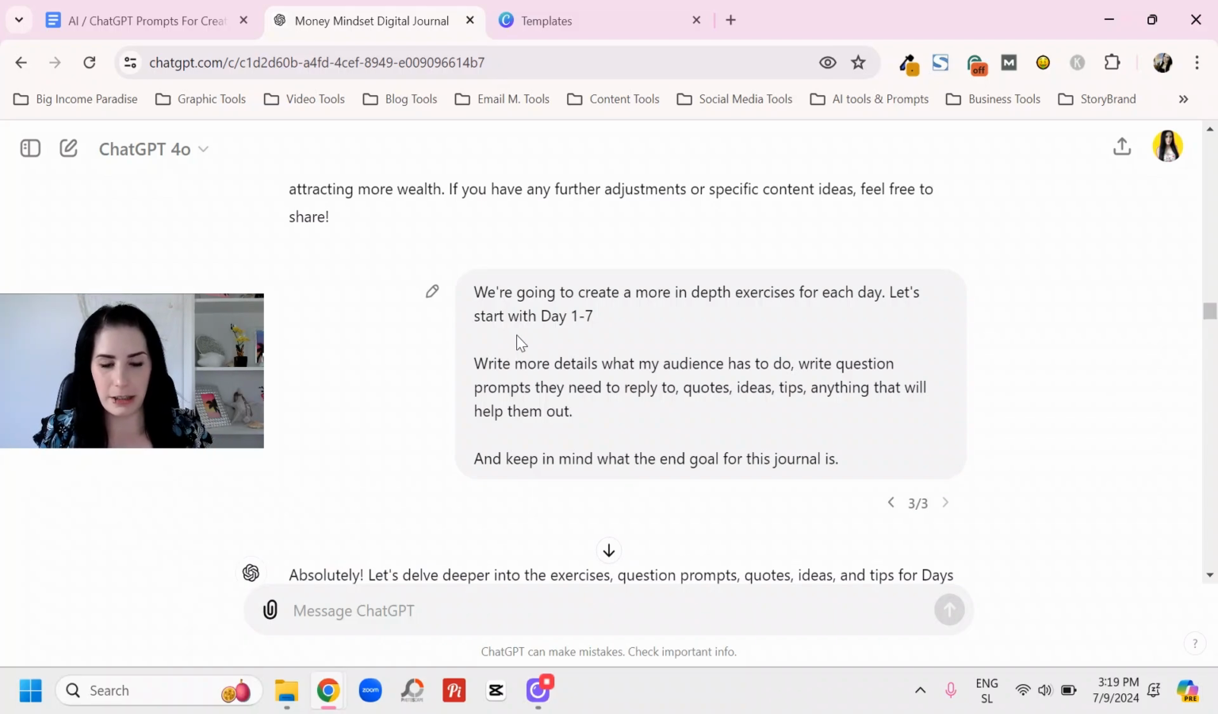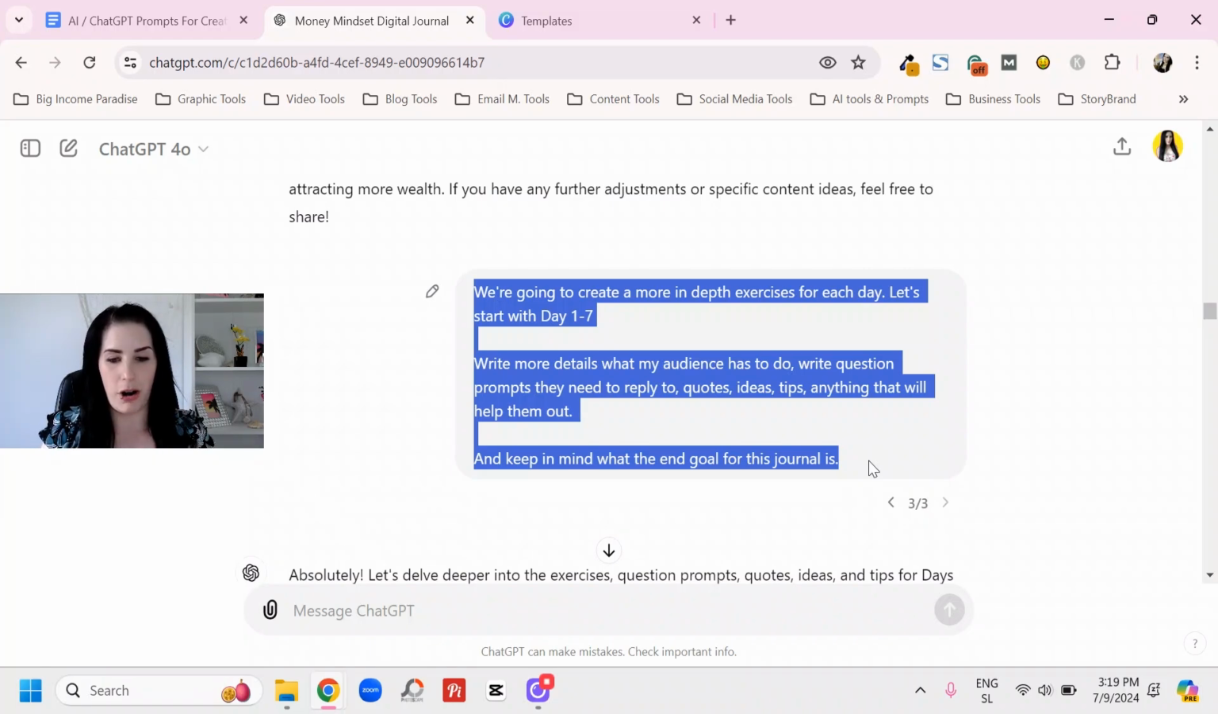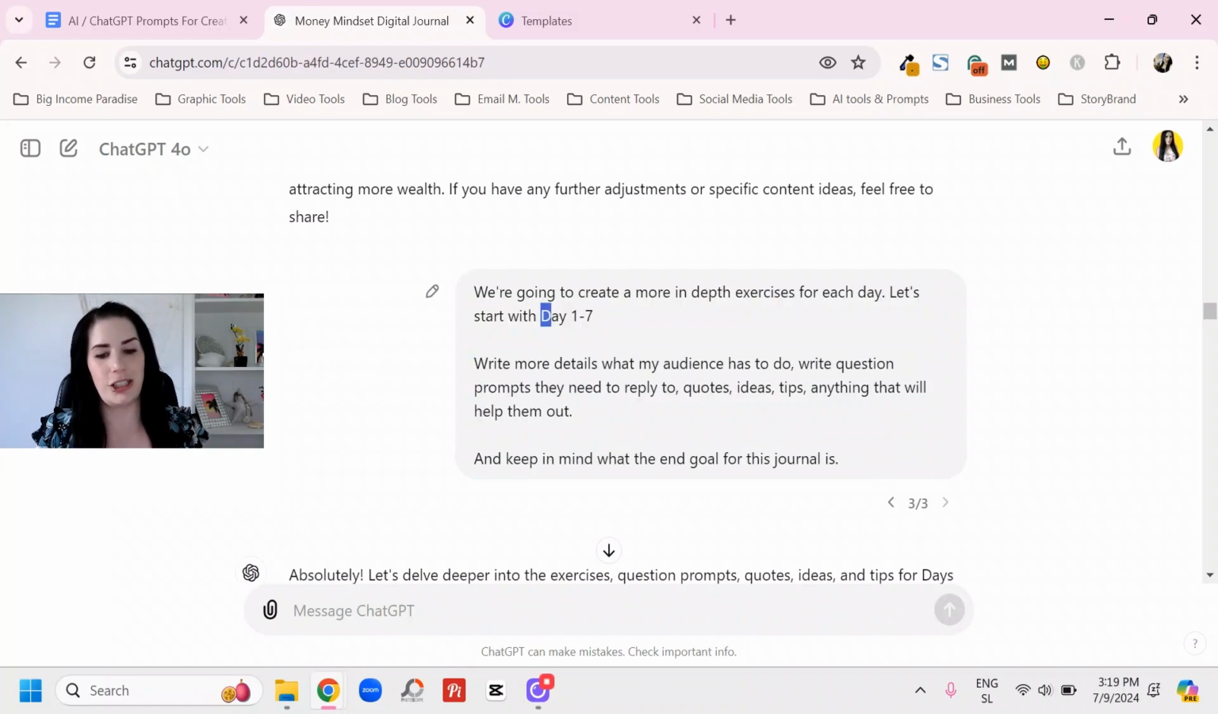So this is what we're going to do. We have an outline, and now we're going to use this prompt, and we're going to keep using this prompt and changing just this part. So from day 1 to 7, then day 8 to 14, and so on. We're just going to keep doing that until our whole journal is done, because all the AI tools work way better if you fill in all of the sections.